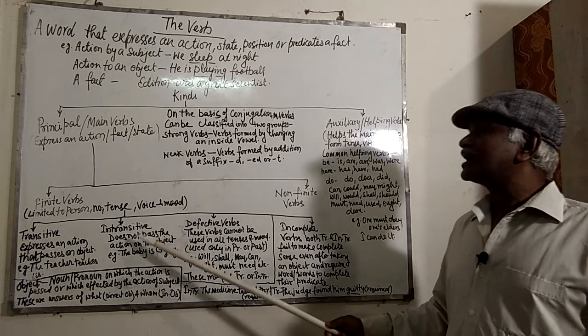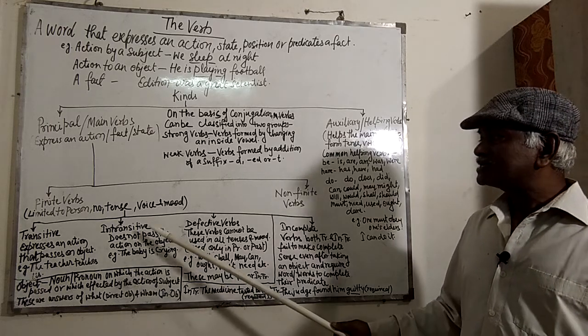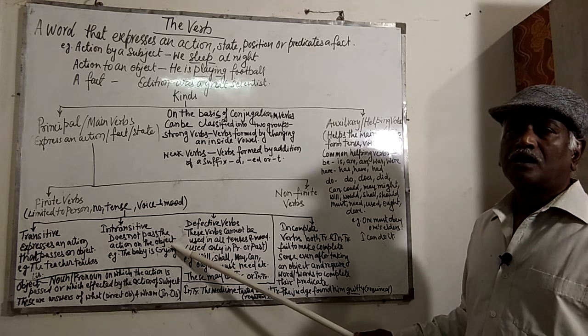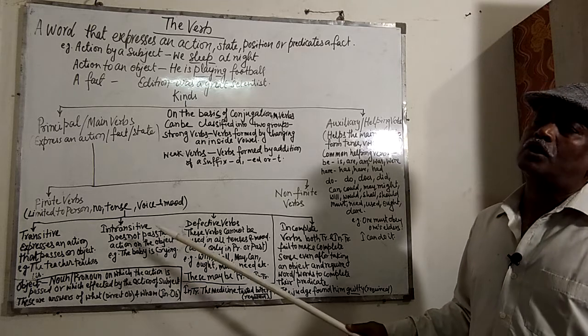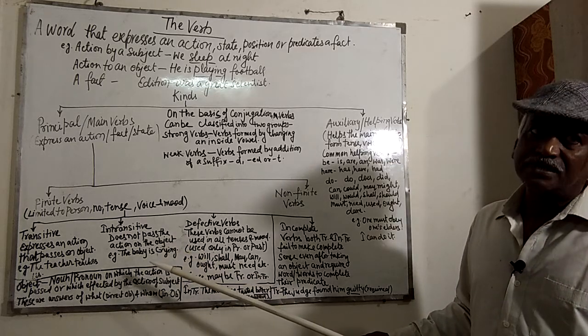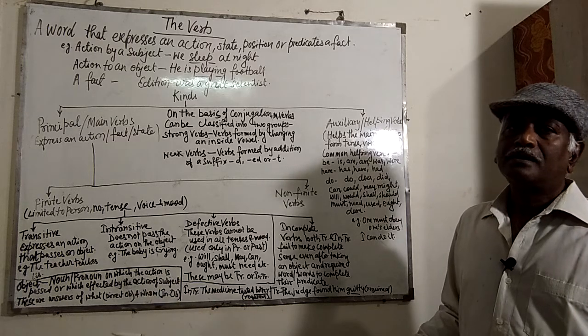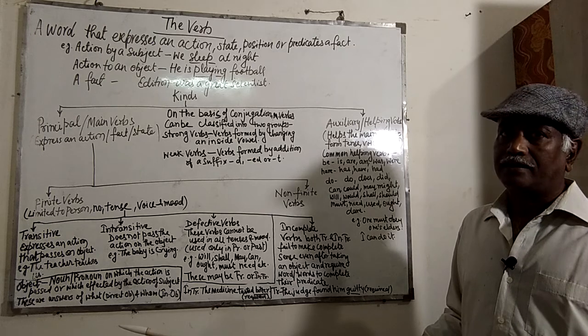Next comes the intransitive verb. A verb which does not pass the action on to an object, or a verb which does not require an object to complete its sense, is called an intransitive verb. For example, the birds are flying in the sky.